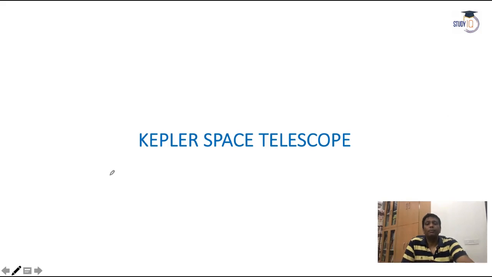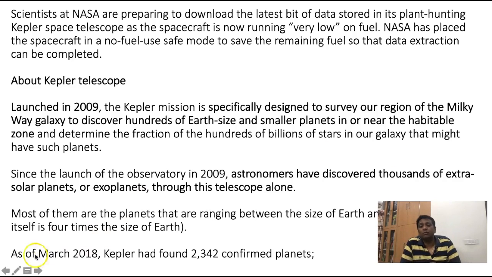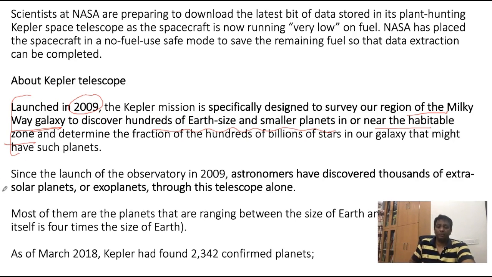Now, one more space-based mission you should know is the Kepler Space Telescope. The Kepler Space Telescope is very popular, and this space telescope was sent in 2009. The purpose was to study the Milky Way galaxy. Okay, it's our own Milky Way, and to discover hundreds of Earth-sized and smaller planets in the nearby habitable zones. This is the reason, guys, the Kepler mission was sent for the study of Earth-like planets.